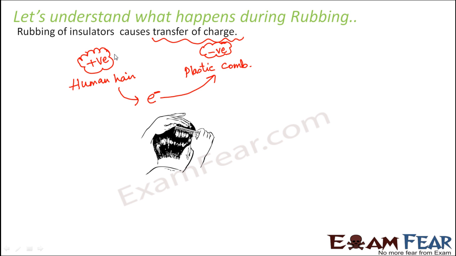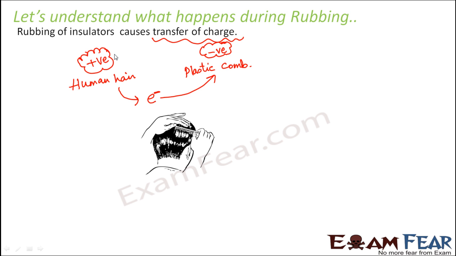So just try this out yourself. The moment you comb your hair when it is dry, the hair strands tend to fly away from each other. That happens due to repulsion, because your hair has acquired positive charge and like charges repel each other. So that's why the human hair got positively charged. And what about the comb? The comb acquired negative charge. This can happen not only with a plastic comb but also with a rubber comb, because as we saw, hard rubber also has a tendency to gain electrons.